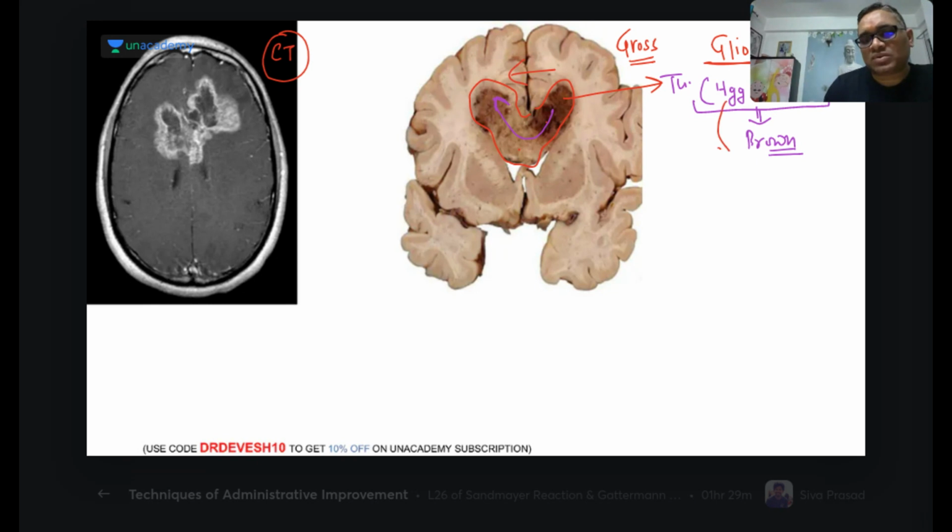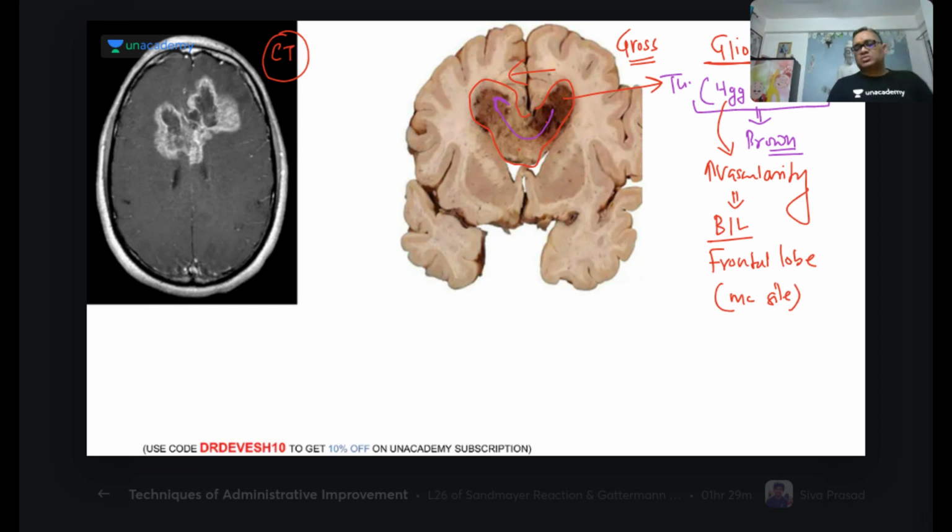Why? Because they are highly vascular. Why is there a hemorrhage? Because they have more vascularity. Because of this vascularity only, they will involve both lobes of the brain, and this is the frontal lobe, which is the most common site for glioblastoma. So now you understood these are the important points about glioblastoma. What are the important points about glioblastoma?